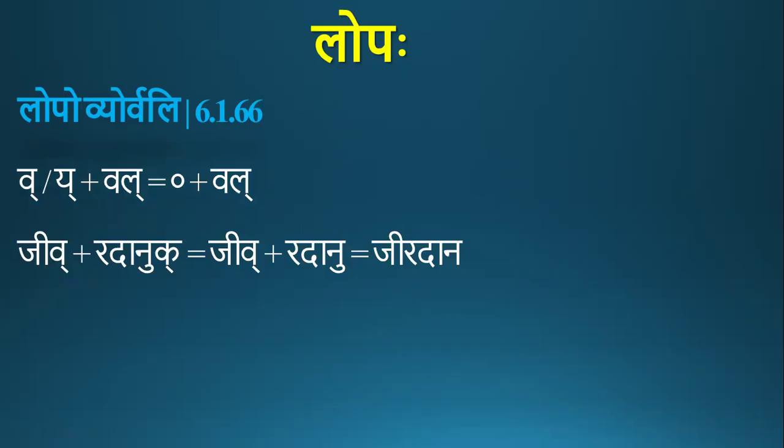Jeev plus Radhanuk. Radhanuk is an unadi pratyaya. The unadi pratyayas don't belong to any one of the 7 types of pratyayas we studied in the first class. They are outside ashtadhyayi, but they are somewhat similar to krut pratyayas.